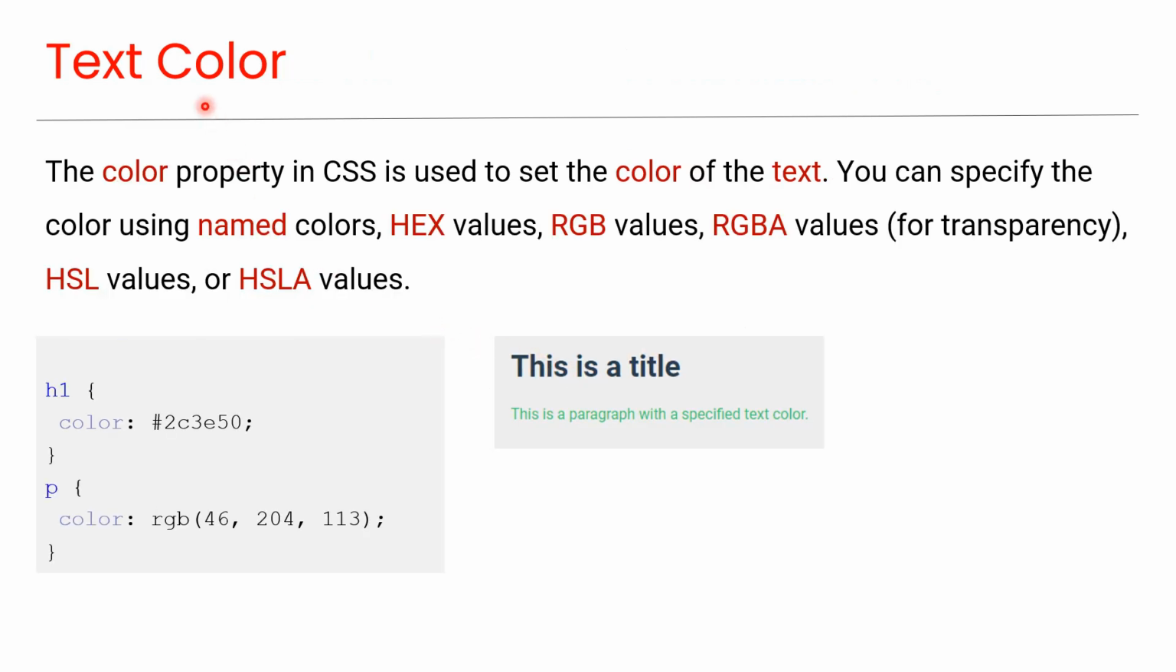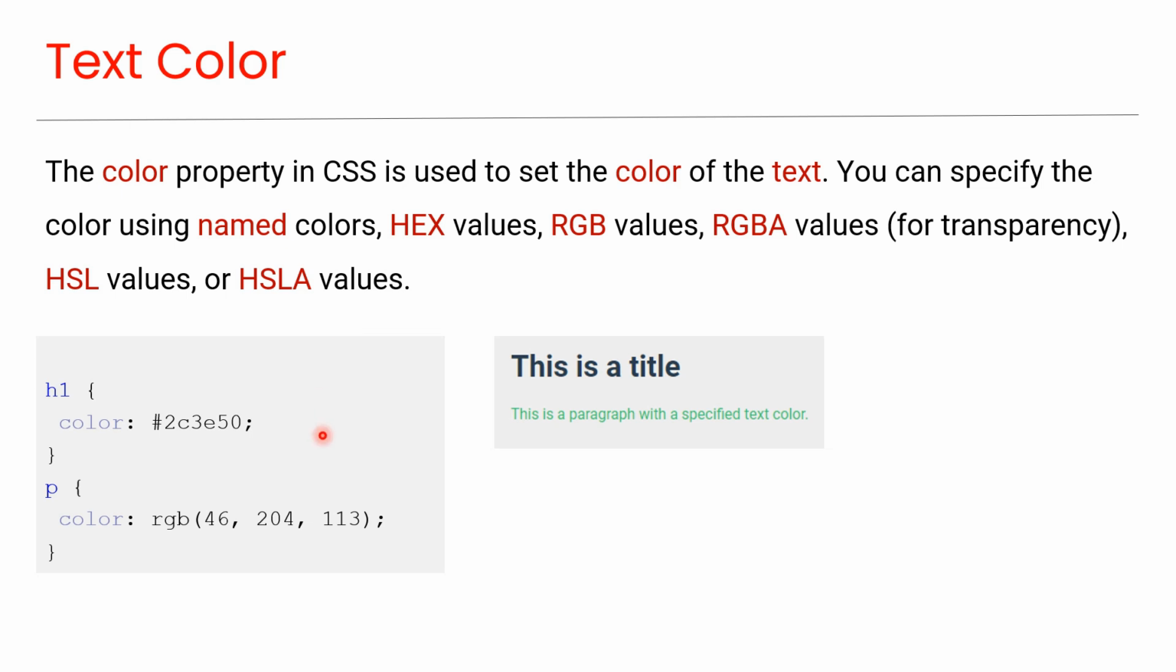Text color. The color property in CSS is used to set the color of the text, as you can see in this code. And you can see the preview here. You can specify the color using named colors, hexadecimal values, RGB values, RGBA values for transparency, HSL values, or HSLA values. Please check the video description to find links to our tutorials explaining these color values.